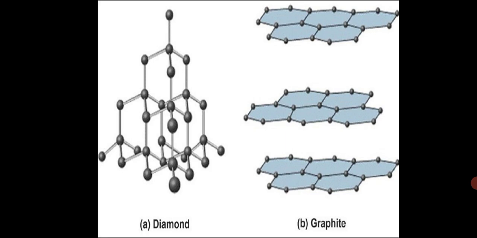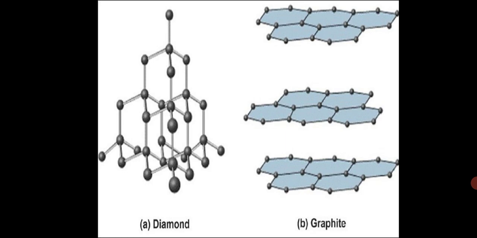Diamond is the purest form of carbon. Because of sp3 hybridization, the carbon-carbon bond length in diamond is 1.54 angstrom. Since diamond exists as a three-dimensional network solid, it is the hardest substance known, with high density and high melting point. Since all the electrons are firmly held in C-C sigma bonds, there are no free electrons in a diamond crystal.